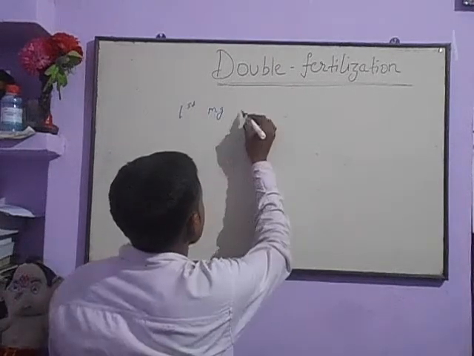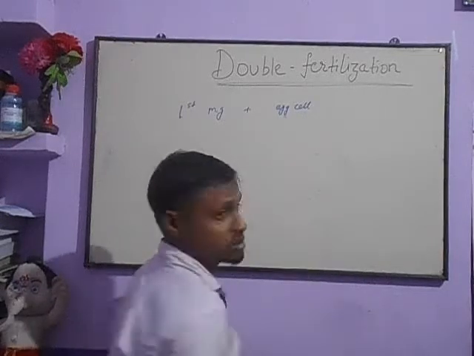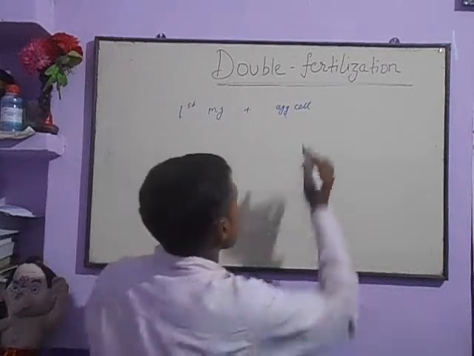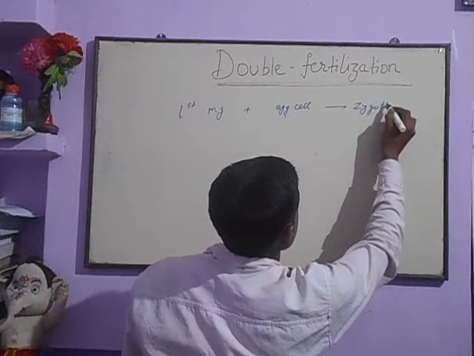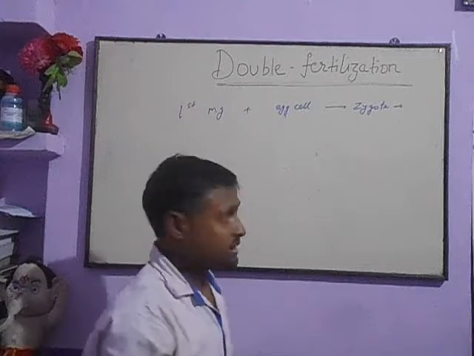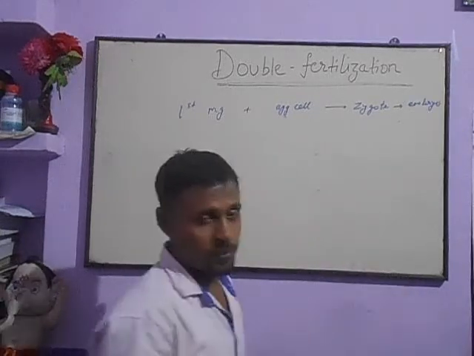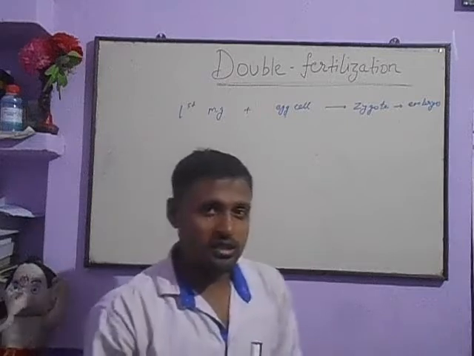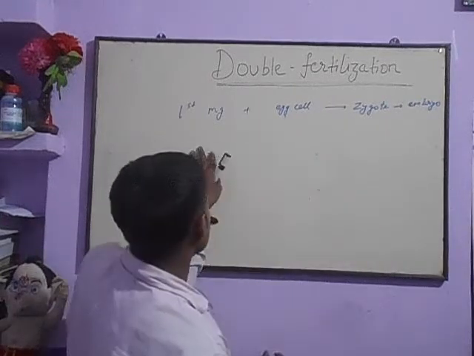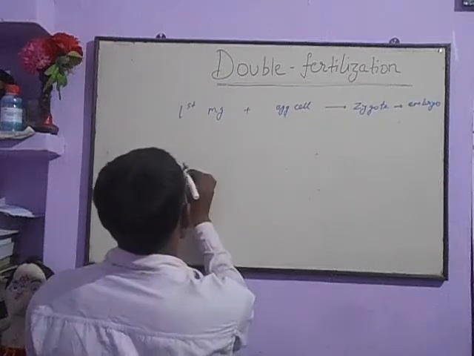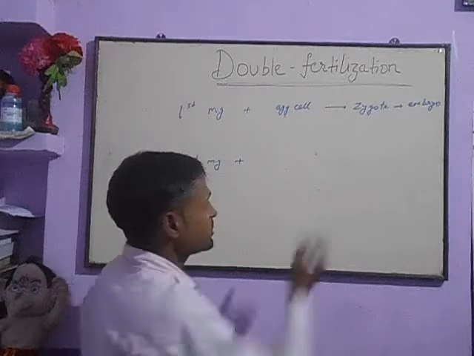The first male gamete will fuse to the main egg cell, which is the main female gamete, to form the zygote, which will further develop into the embryo. So we have told that of the two male gametes, one male gamete has fused. What about the next male gamete? The second male gamete will fuse with the central cell.